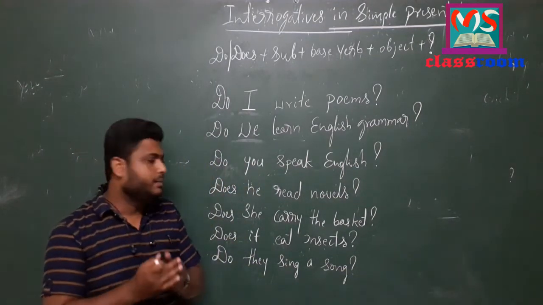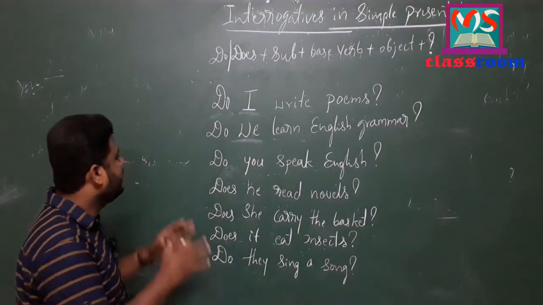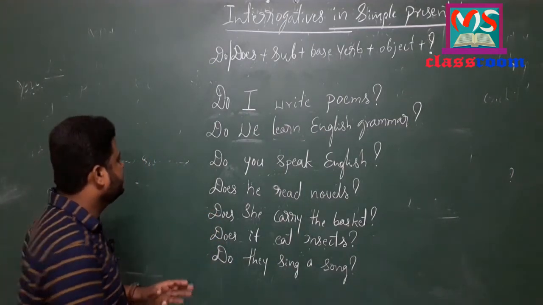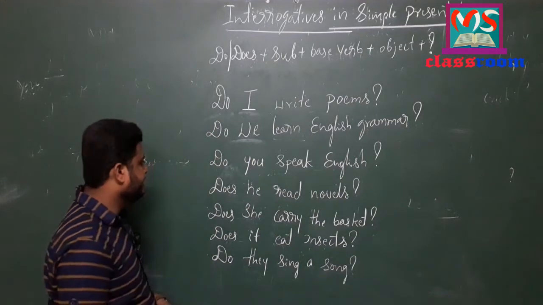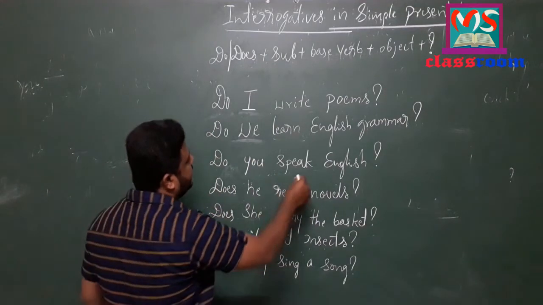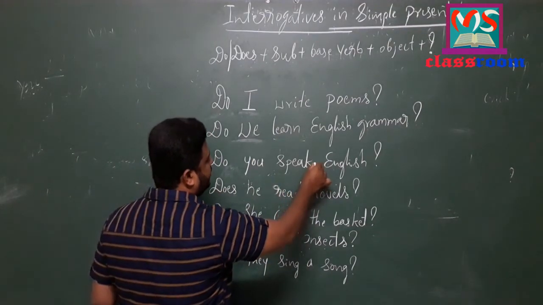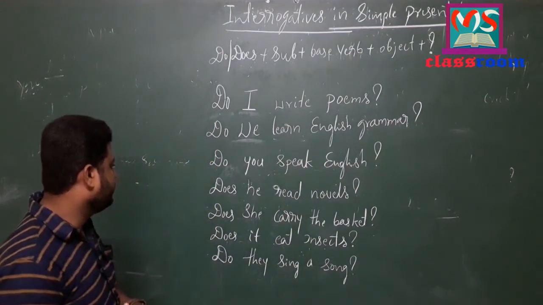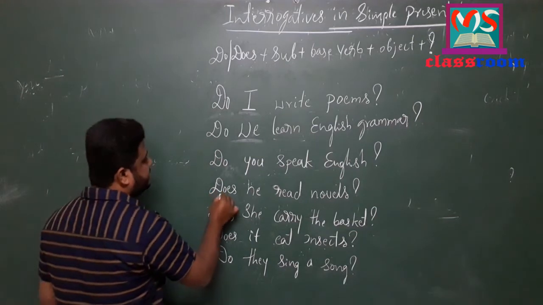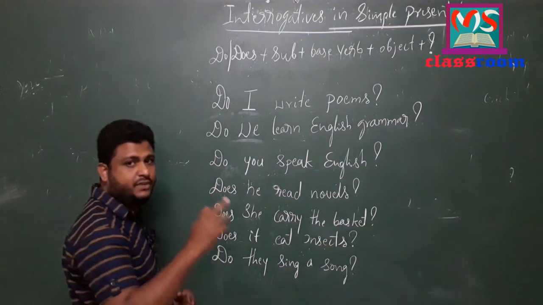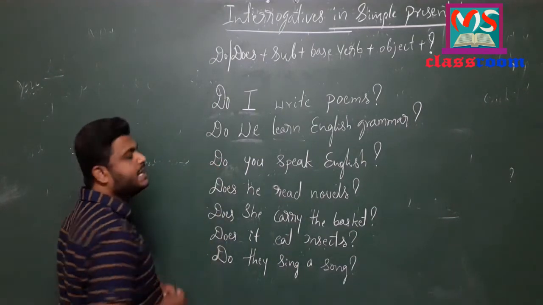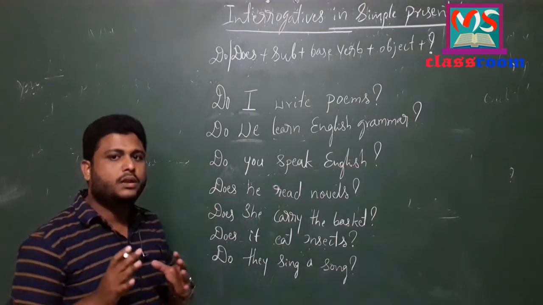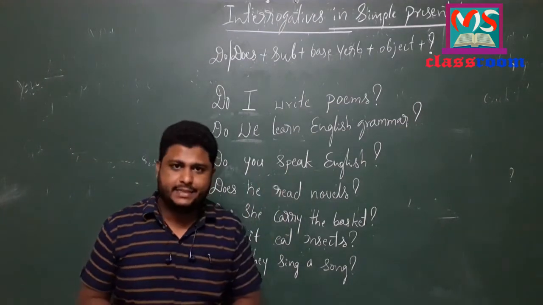So one thing you have to remember, that whenever we use the do form of auxiliaries, we should not add s, es or ies to the main verbs. And also you have to remember one thing, that does itself is the indication of singular form, and do itself is the indication of plural form in all these sentences.